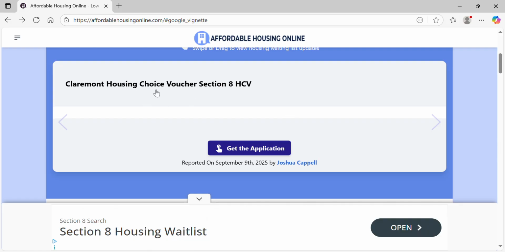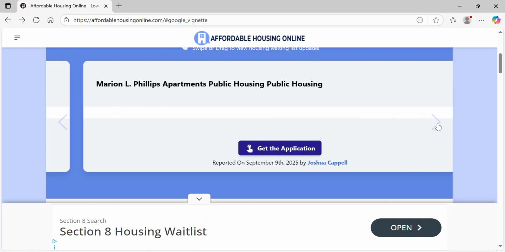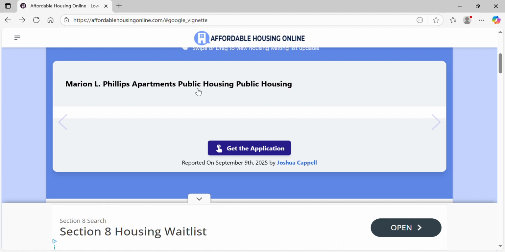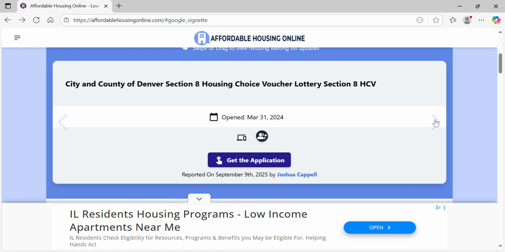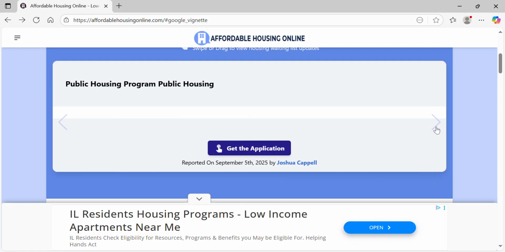Claremont Housing Choice Voucher Section 8. And Marion L. Phillips Apartments Housing. And Johnson City Housing Authority, Myrtle Court Public Housing. And they have another Johnson City Housing Authority Public Housing. They also have the City and County of Denver Section 8 Housing Choice Vouchers, Public Housing Program Public Housing.